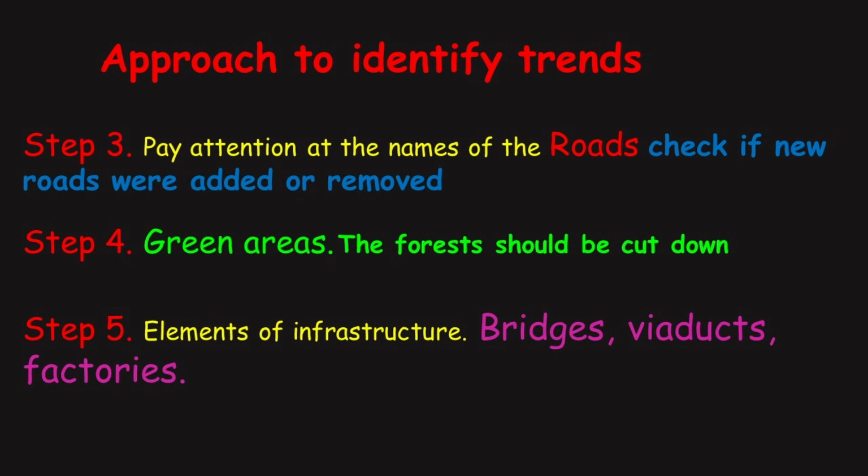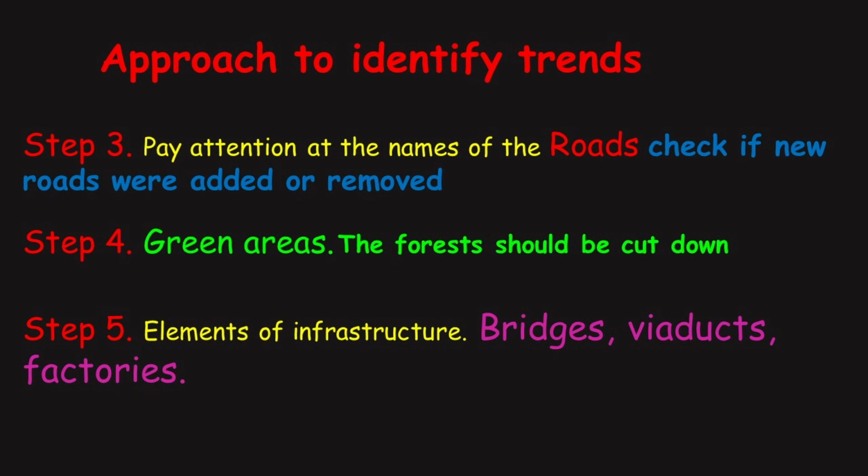Green areas. Before constructing the new housing, the forest should be cut down. These changes are pretty obvious and you should quickly see this. Sometimes new trees can be planted. Elements of infrastructure. Bridges, viaducts, factories can be illustrated or removed from maps. Bridges can connect 2 parts of a village and factories can be built.